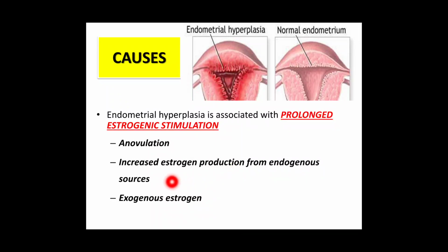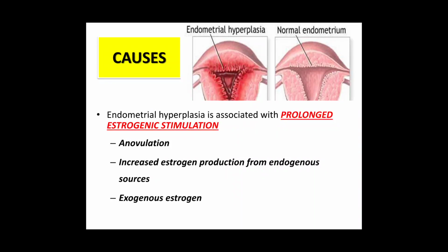Third is exogenous estrogen. So when do we give exogenous estrogen to a patient? We give it in case of postmenopausal women when she has worrisome postmenopausal symptoms. So hormonal replacement therapy is given, and in that estrogen is given. So this can lead to prolonged estrogenic stimulation of the endometrium, leading to endometrial hyperplasia.